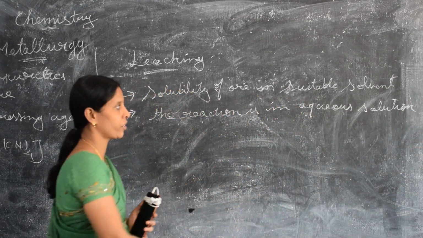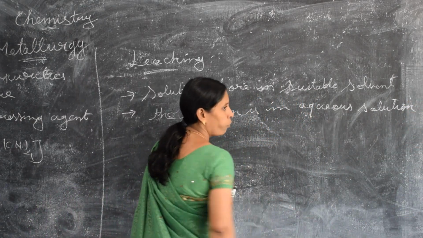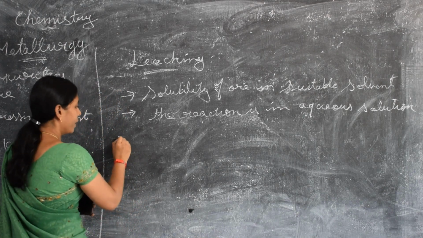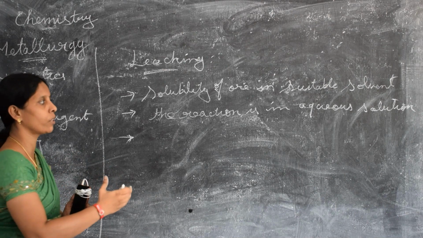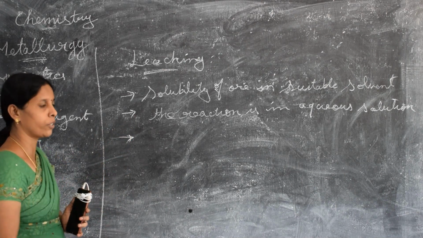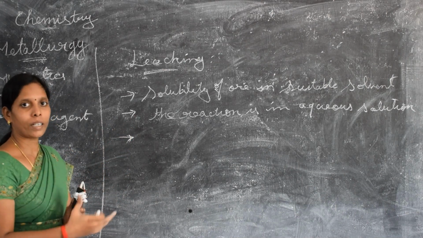Further reactions are carried out in aqueous solution. Then the crushed ore is treated with a suitable solvent to dissolve the metal of interest.